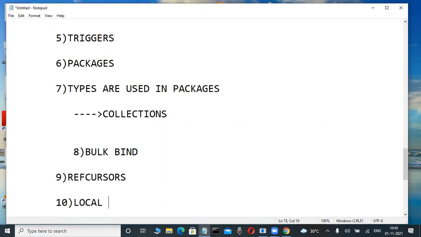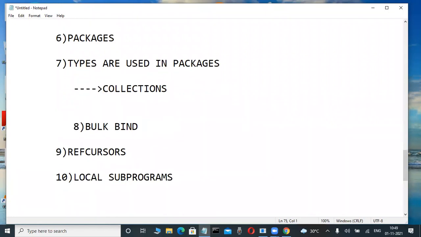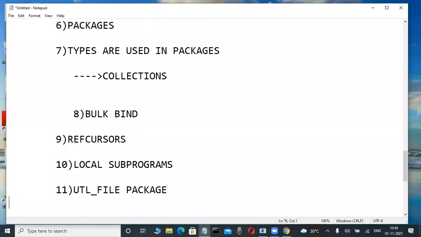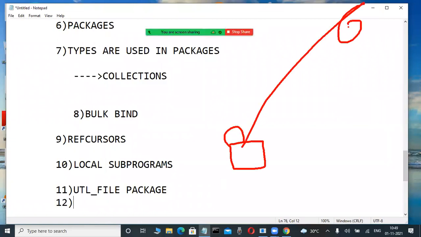Once you are good at that one, local subprograms I am telling. Because for stored subprograms, if you have an idea, then local procedures and local functions you are familiar with. Okay, fine. Not only that, your Oracle predefined packages knowledge is required. That's why UTL_FILE is a package. I will tell you. Those predefined packages you must also be familiar with. Through that, we are storing database data into files, your operating system files, C colon, D colon. Again, we are reading data from the files.